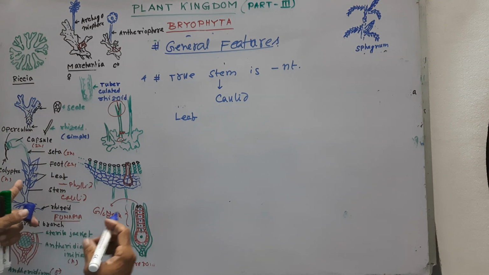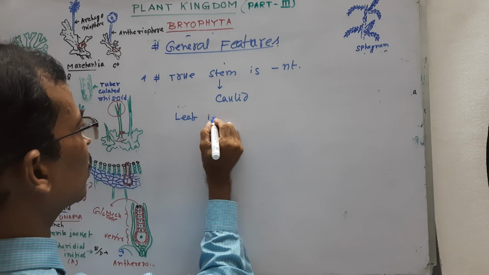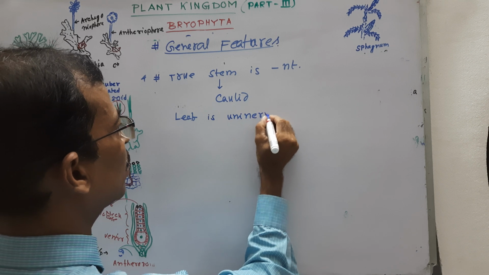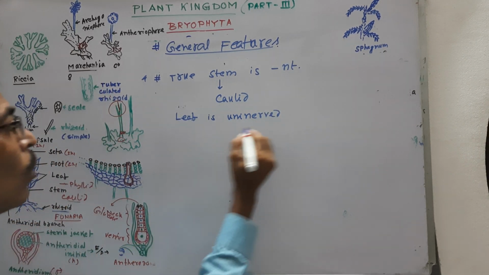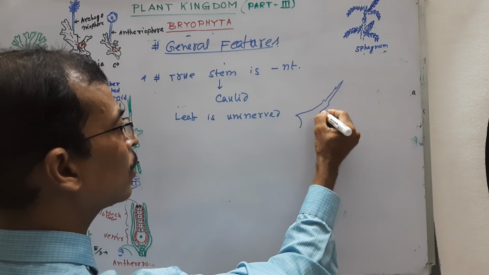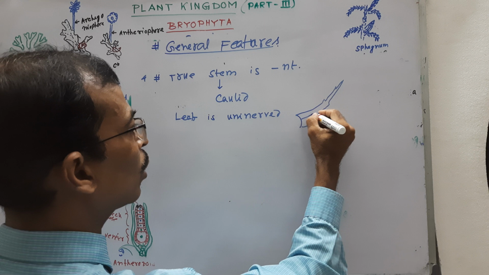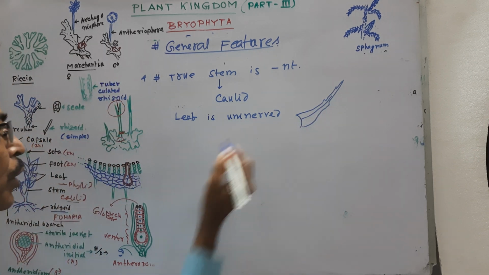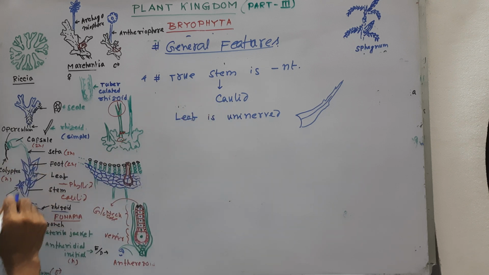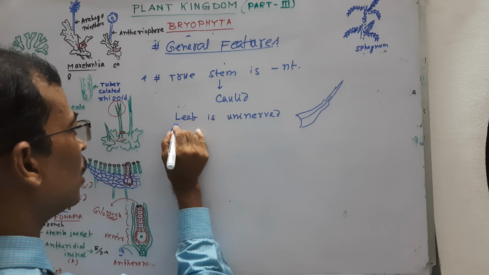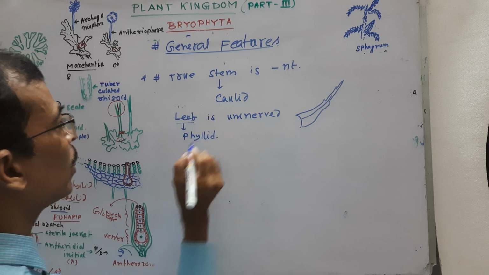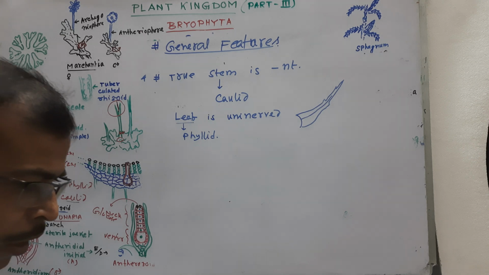And about leaf, first the leaf is uninerved. Uninerved means only one midrib. This is leaf, without leaf base, and this is midrib, but uninerved. The leaves are spirally arranged on the stem-like structure, that is caulid. And so the leaf is called phyllid or phylloid. Okay, this is about stem and leaf.